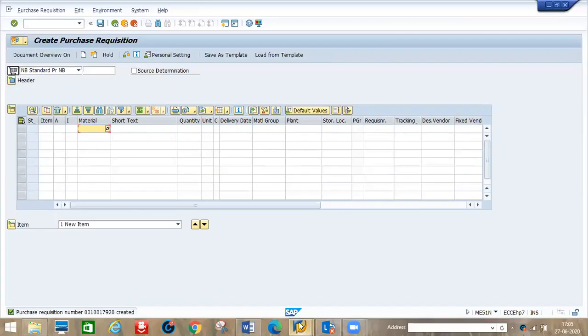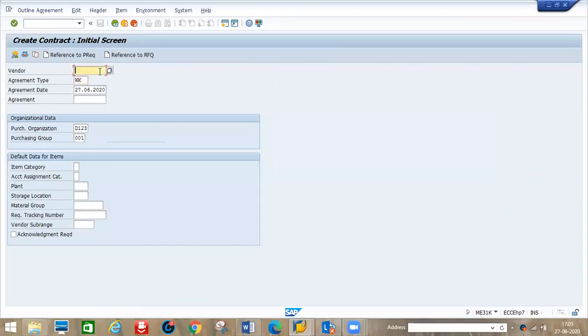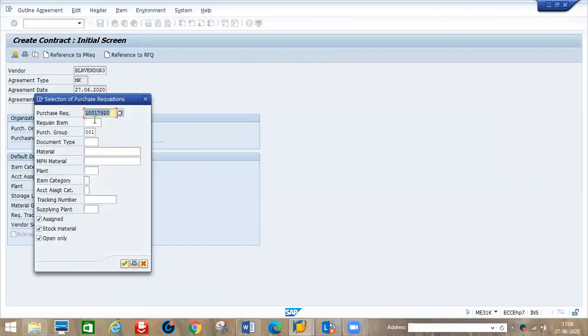If I go here for creating contracts, I just enter the vendor, Bangalore vendor 3. In case that is MK, I entered the quantity 50. If I click here, the PR will come automatically. See, this is my PR number 1001 7920.